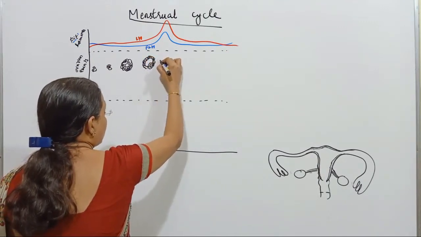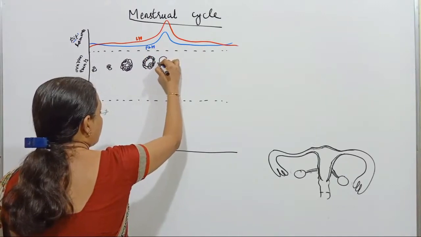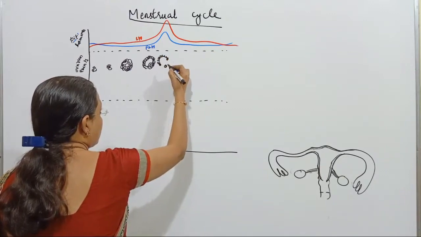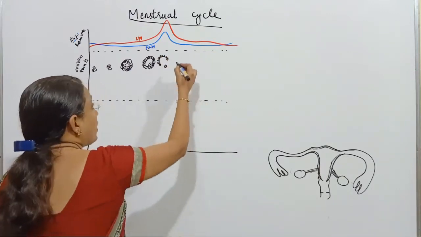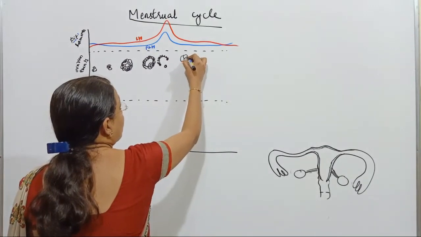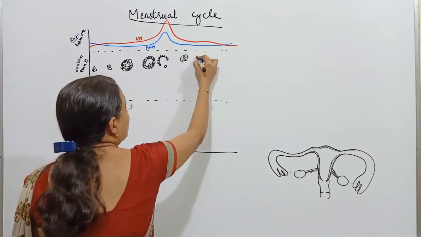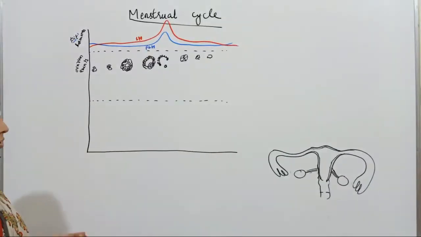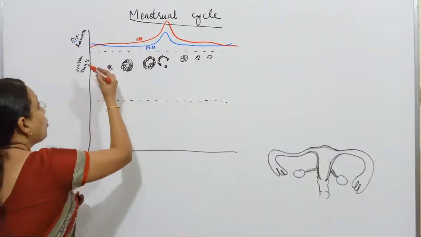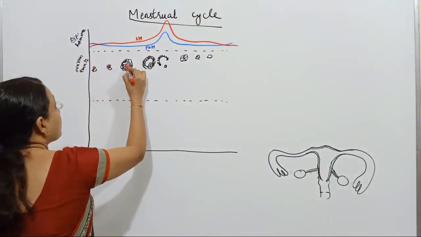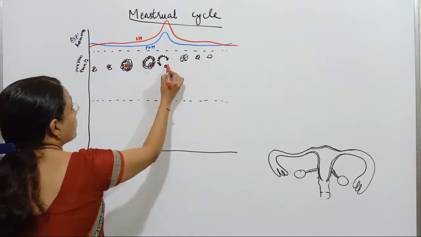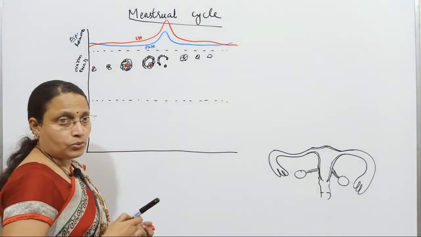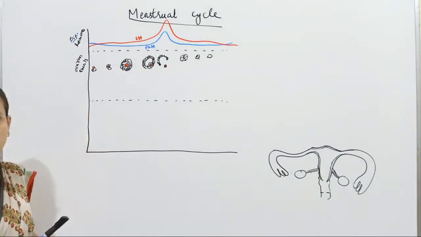Now around the 14th day, there is a rupture of the Graafian follicle and the ovum is released. And then this leads to formation of corpus luteum that will slowly degenerate and form corpus albicans. Now these are the events. So the ovum was there in the primary follicle, secondary follicle, tertiary follicle, as well as in the Graafian follicle also. That is, the ovum was in the secondary oocyte stage.